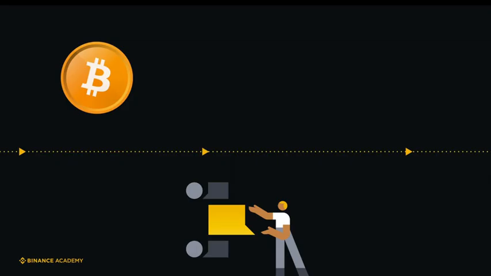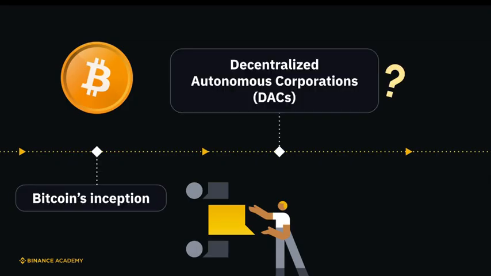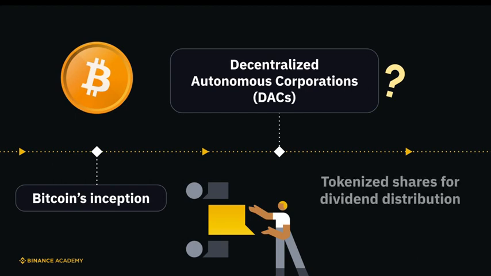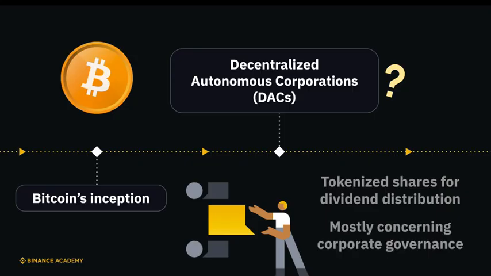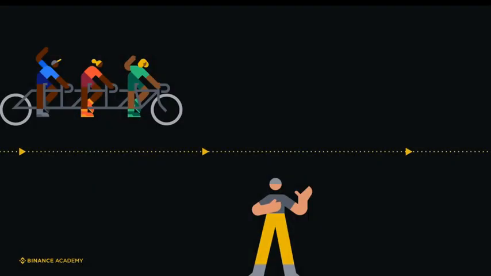The current understanding of DAOs as blockchain-based entities came to light some years after Bitcoin's inception. Early on, the crypto community brainstormed over the idea of decentralized autonomous corporations, or DACs, in online forums. Decentralized autonomous corporations concentrated on utilizing tokenized shares for dividends distribution to shareholders, primarily concerning corporate governance.